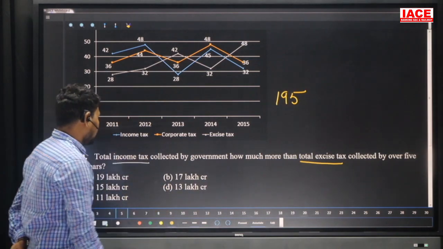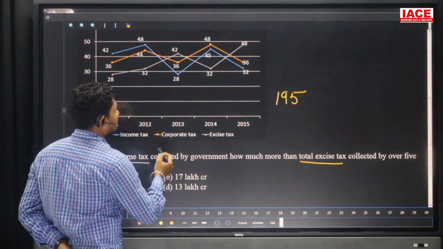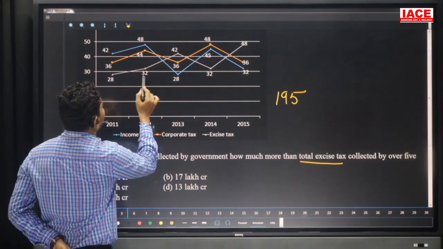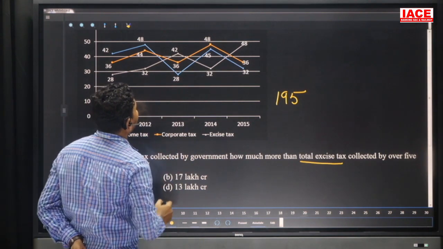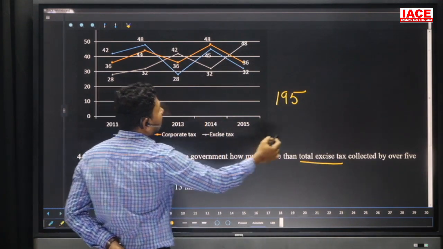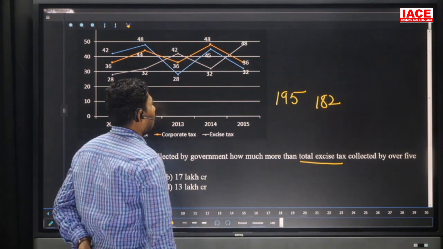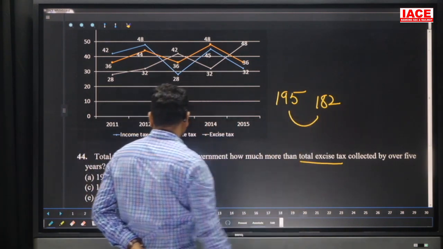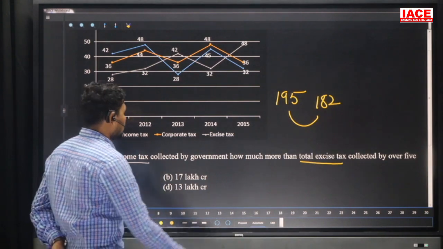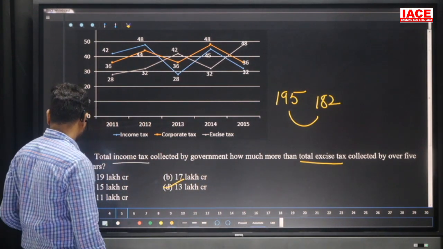And next, let's go for the total excise tax. Total excise tax belongs to the white line. 28 plus 32 is 60, 60 plus 42 is 102, 102 plus 32 plus 48 is 80, and here 182. 195 to 182, what is the difference? So 13 lakhs is the difference. And let's go to the next question.